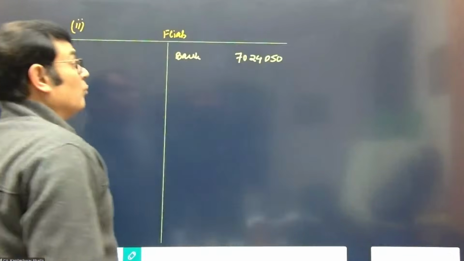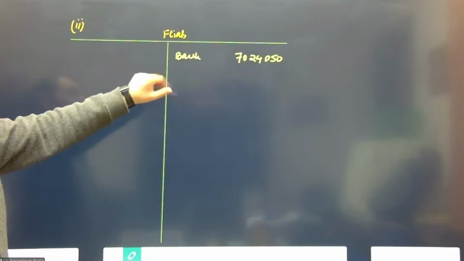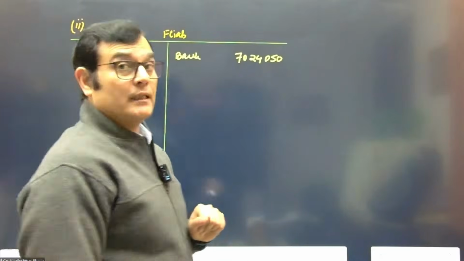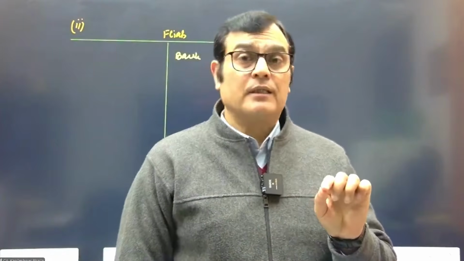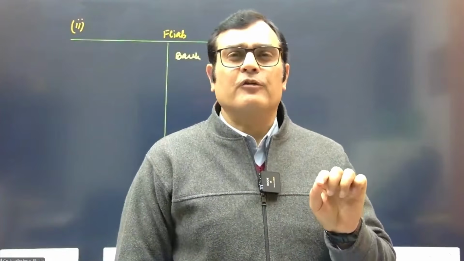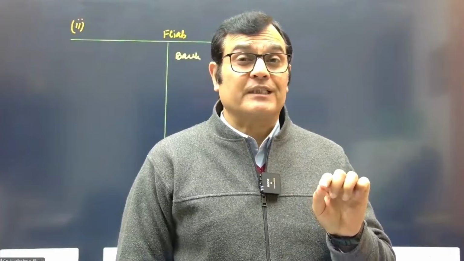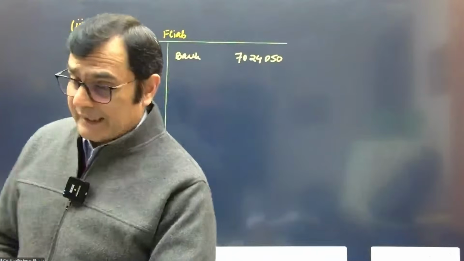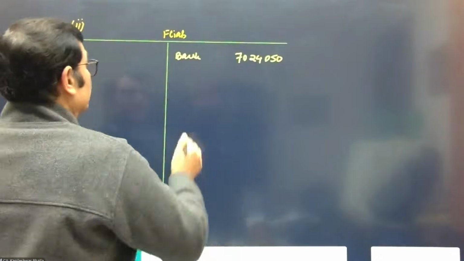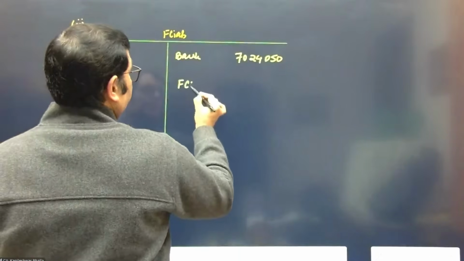7,024,050. Now, what are we going to do at this particular stage? When you record the figure through the bank account and are now supposed to segregate the finance charge, at what rate? At 4.5% or at the rate of 6% on NCD? That's right, at the rate of 6%. So we'll take the finance charge.